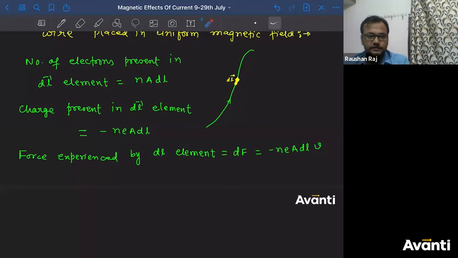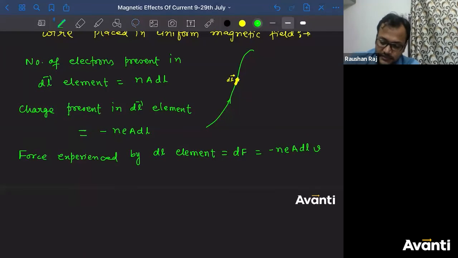What will be the velocity of the charged particle? Which is the charged particle I'm talking about here? I'm talking about the free electrons. The velocity of the charged particle here in the current carrying element is nothing but the drift velocity. The free electrons in a current carrying conductor move with drift velocity. We name that as Vd. So we get Vd cross B.